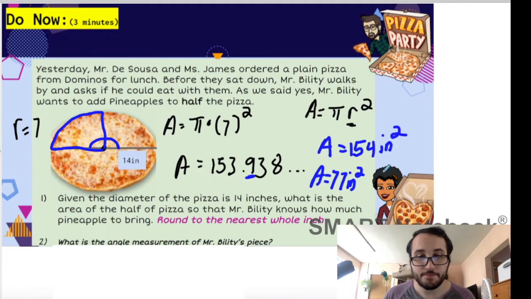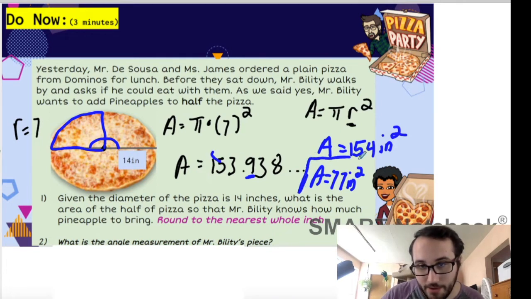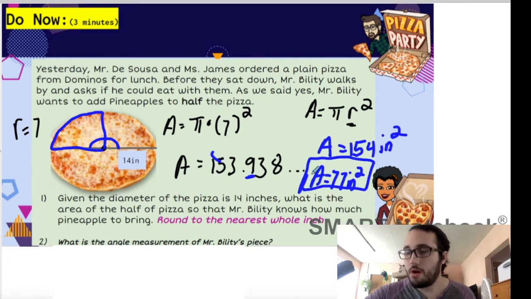Okay? Now, super important that I want to point out. On your calculator, if you do 154 divided by 2, that's cutting it in half, right? That's 77 inches. Another way you could do that is 154 times 1/2.